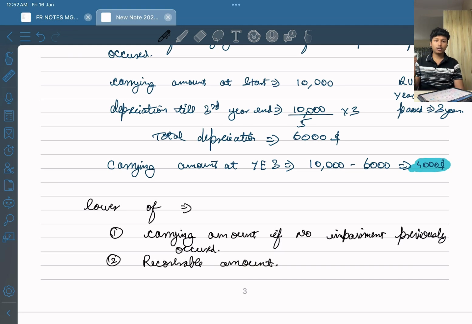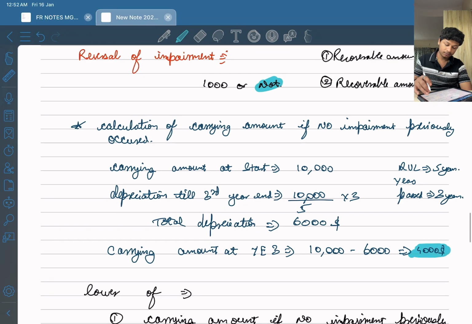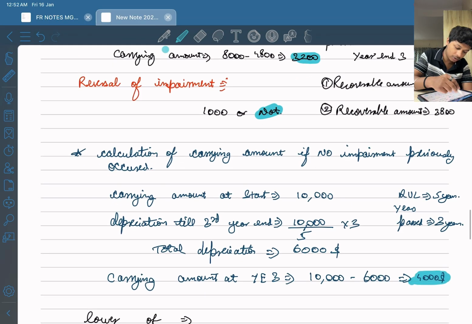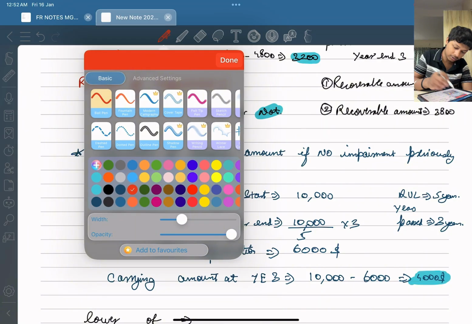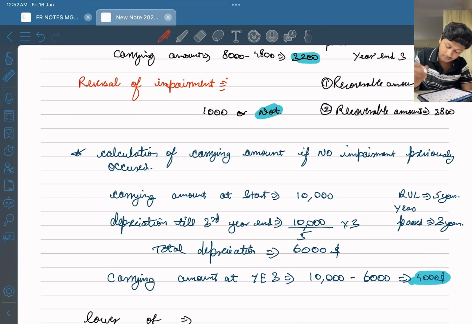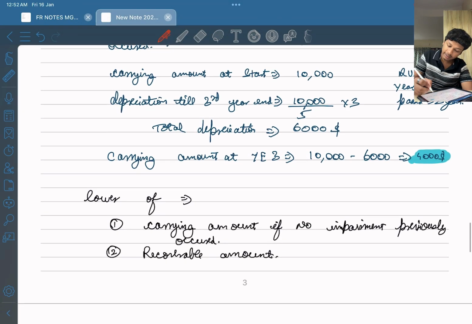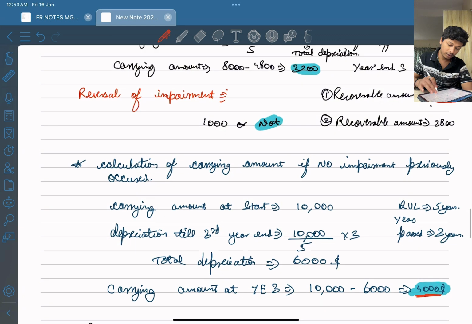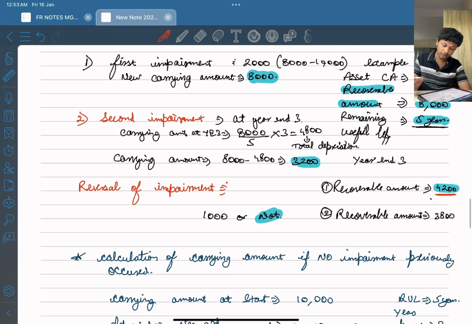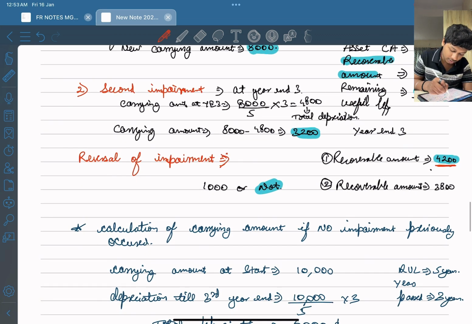So we'll see lower of carrying amount if no impairment previously occurred, and we will see recoverable amount. Okay, so now what is the recoverable amount? Recoverable amount is 4,200, right? And what is the carrying amount? Carrying amount is 4,000. What is lower between 4,000 and 4,200? Obviously 4,000. So we will be calculating impairment, reversal of impairment from the lower of these two.